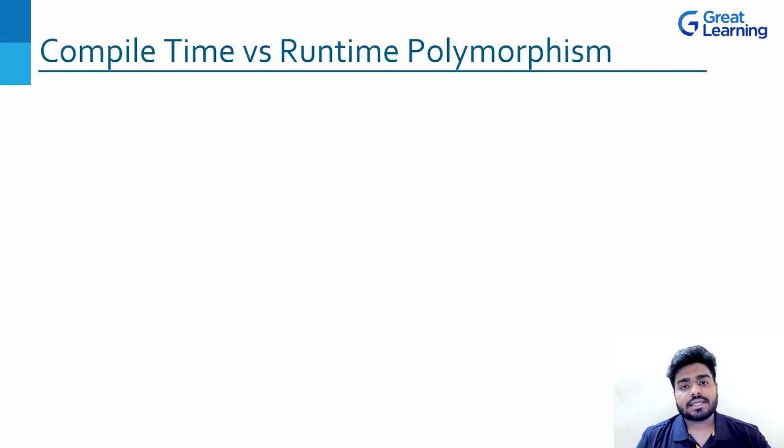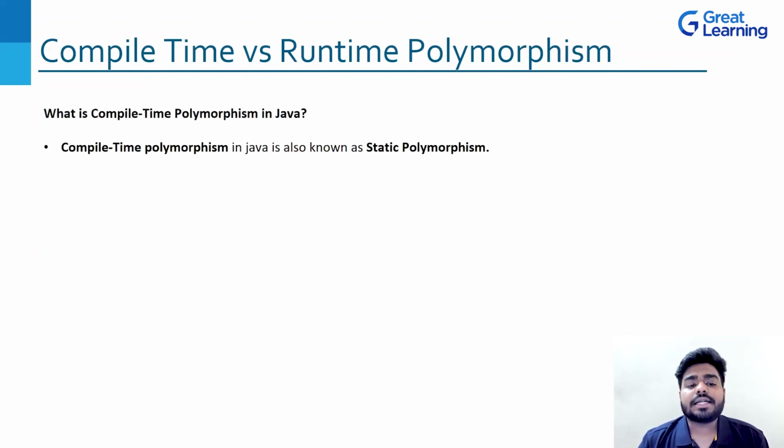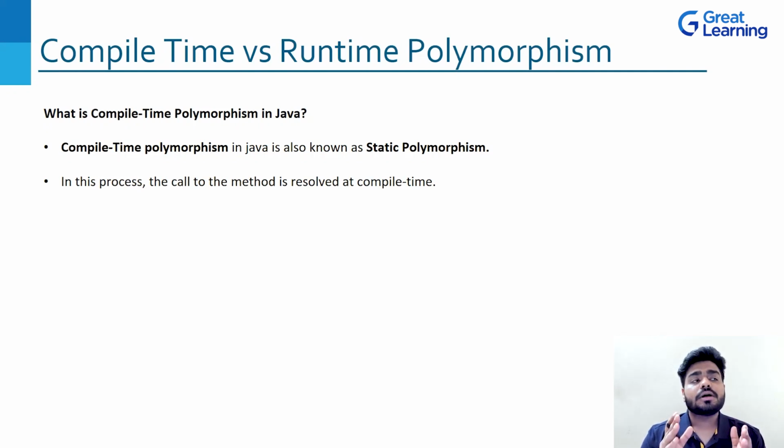Now, see, as I told you, method overloading and method overriding is a concept. But when you talk about polymorphism, what is compile time polymorphism? Let's see. Compile time polymorphism in Java is also known as static polymorphism. In this process, the call to the method is resolved at compile time. Now, if you remember the particular program of method overloading, whenever we are executing that code, the execution or the resolving of that program will happen in compile time.